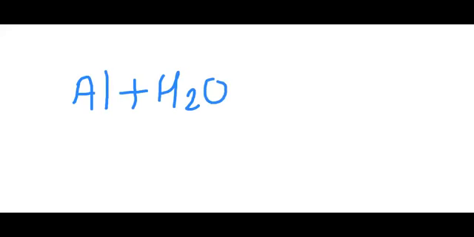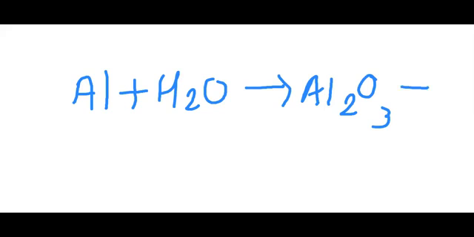So for example, here I have the metal aluminum. When it reacts with the steam, it gives out metal oxide. So aluminum oxide is Al2O3, and the reaction also produces hydrogen gas.